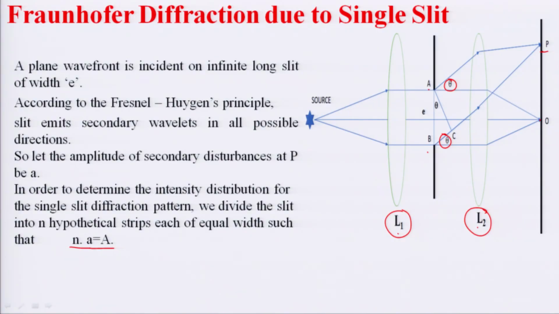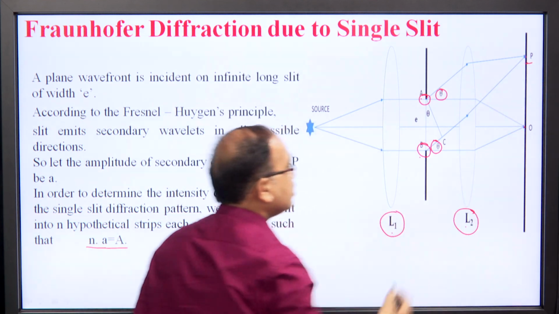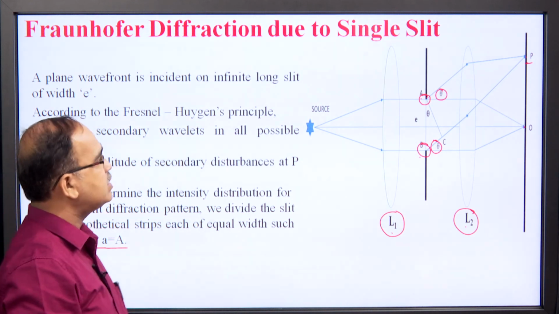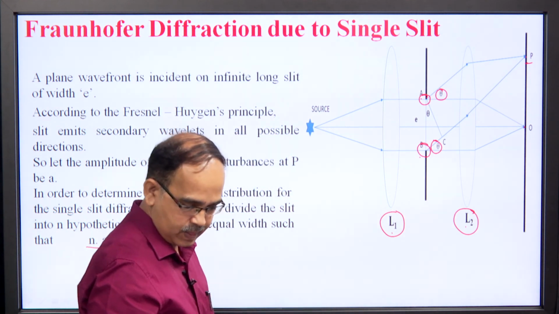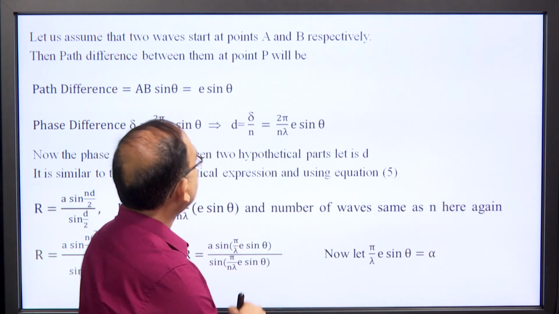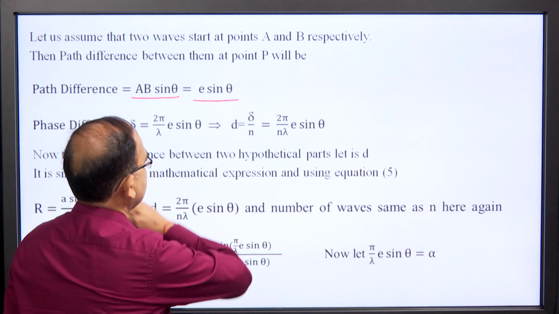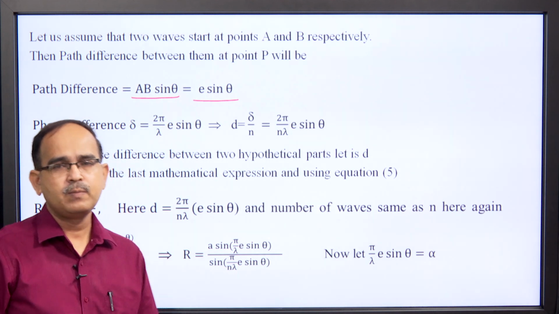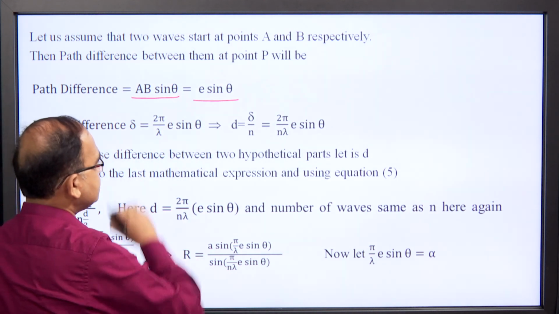If we assume that a ray is originating from point A and another ray is originating from point B and meeting at point P, then we can see that they are covering different paths, and the path difference between them can be calculated with the help of triangle ABC, which is BC, and BC is AB sin theta, which is basically e sin theta. Once we have the path difference between the waves originating from the points A and B, the phase difference between them can be calculated as 2 pi over lambda e sin theta.